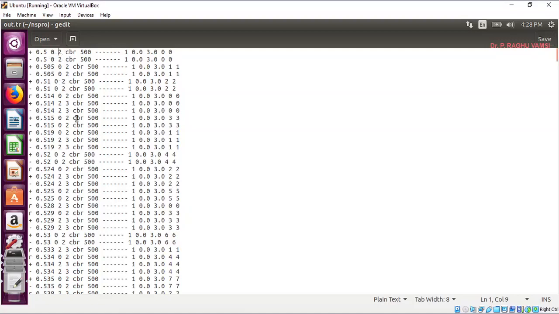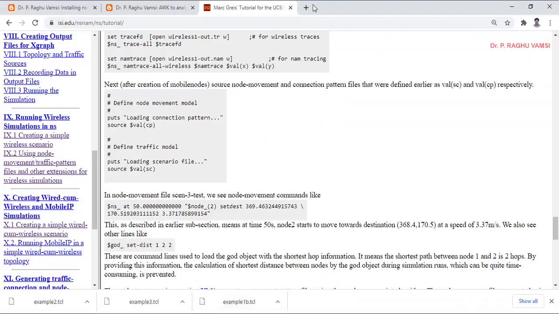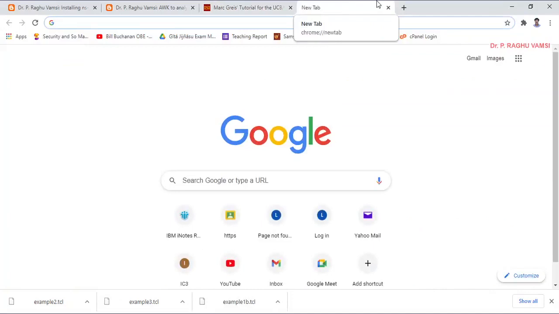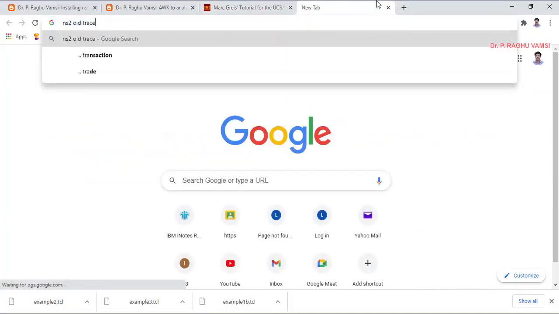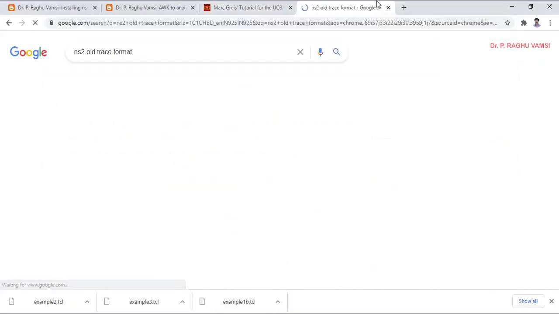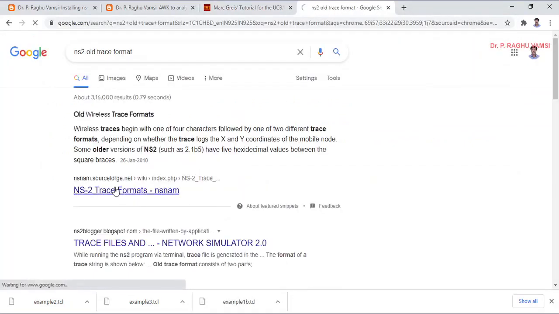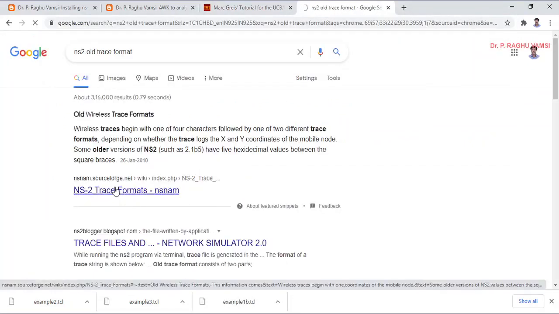from 0 to 2, CBR traffic of 500 bytes was received with a sequence like this. For a better understanding, just type ns2 old trace format in Google, and you will find the ns2 trace format.